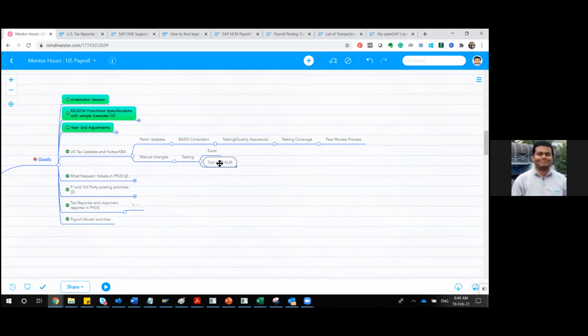Suppose you have uploaded different test scripts, say all related to US tax updates. Then your end users, the business users, you can assign that test script to execute from your HPALM tool. Suppose you have shared 10 scenarios in your HPALM tool, and your business user has tested all the test scenarios, and they found that 8 scenarios are working positively, that is pass. We basically say pass and fail, right? So 8 scenarios are passed, but 2 scenarios, due to some reason, got some defect.